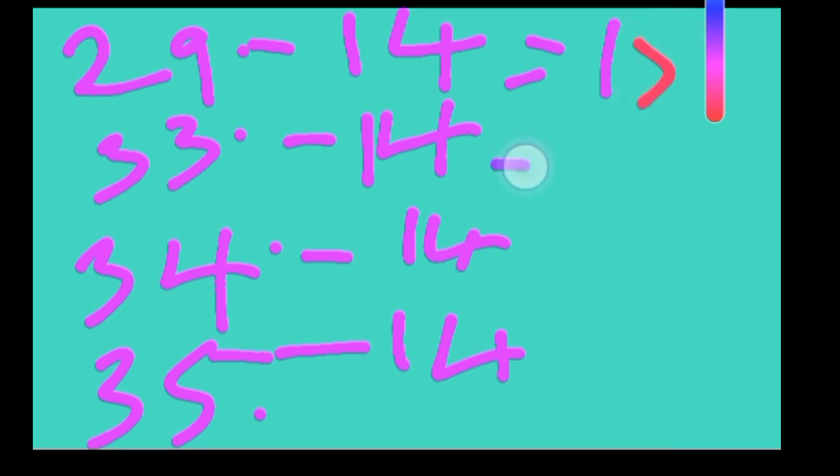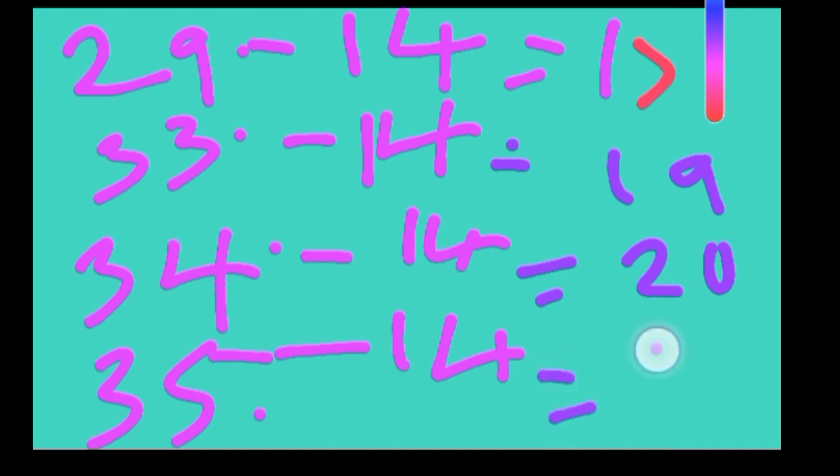For 33, ovulation will be 19. For 34, ovulation will be 20. And for 35, ovulation will be 21. You now have ovulation from 15 right up to 21.